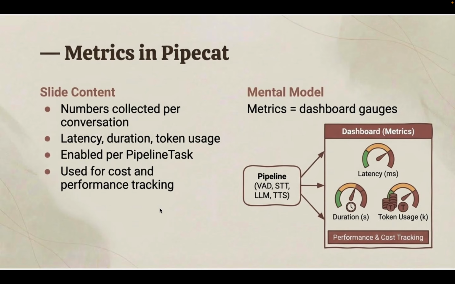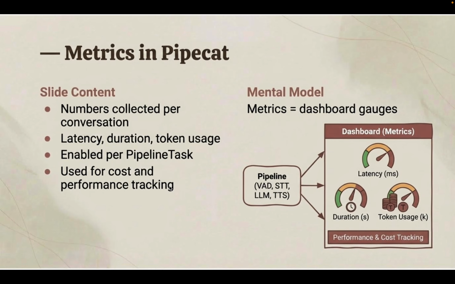Then we also have metrics, in order to understand what's happening in the pipeline. We can have different dashboards, like metrics for latency, duration, token usage, and all of that. It is enabled per pipeline task, like one instance of a pipeline, to see what's happening with that pipeline. It is used for cost and performance tracking, with numbers collected per conversation.